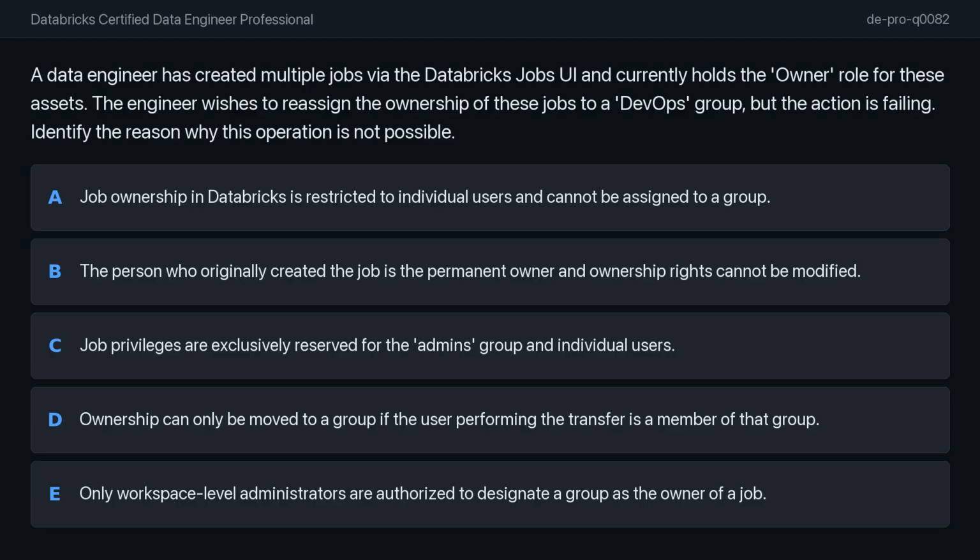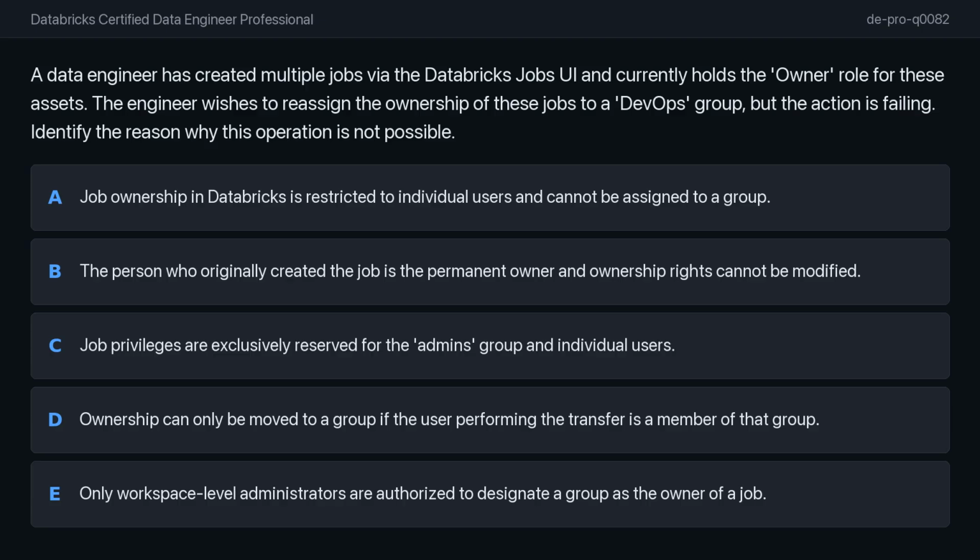Option A, job ownership in Databricks is restricted to individual users and cannot be assigned to a group. Option B, the person who originally created the job is the permanent owner and ownership rights cannot be modified. Option C, job privileges are exclusively reserved for the admins group and individual users.